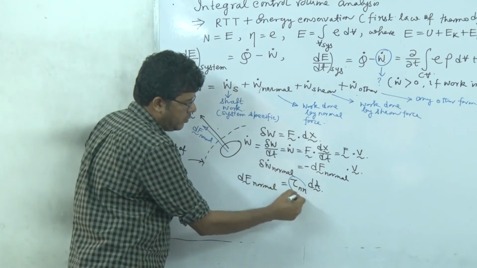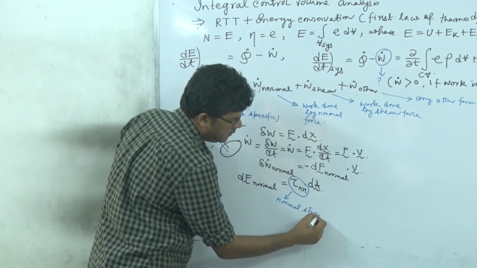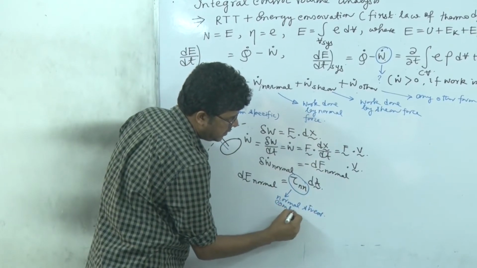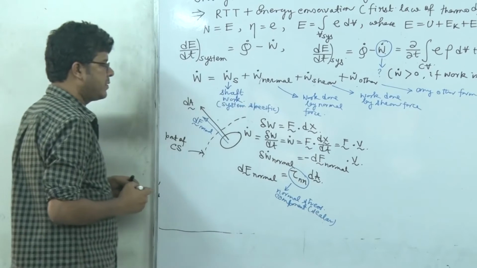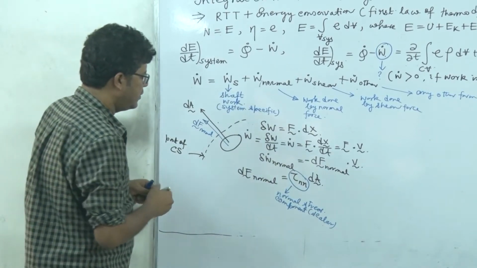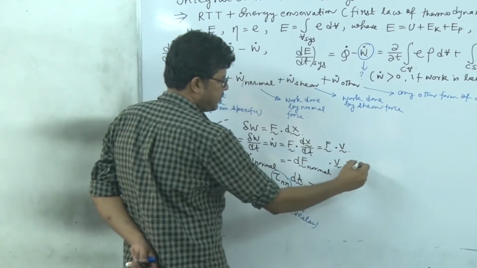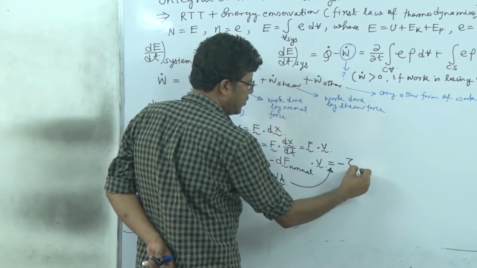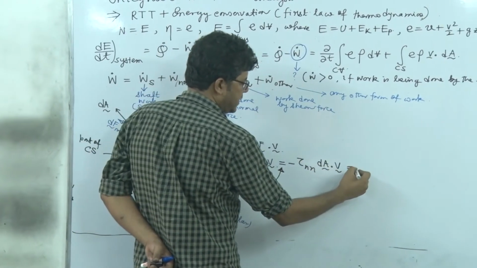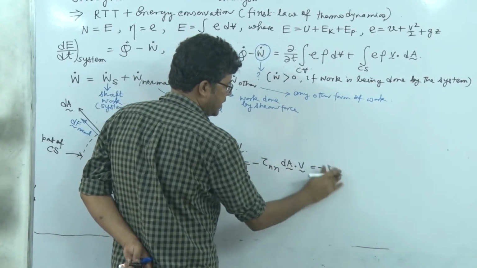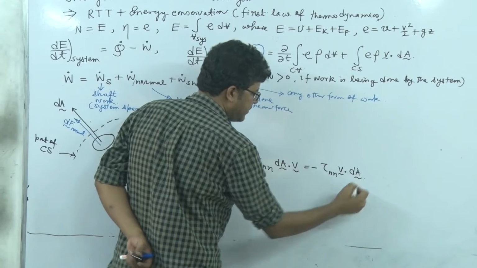And tau nn is the normal stress component, and that we will consider as scalar, right? So this becomes minus tau nn dA dot V, or alternatively, as the dot product is commutative, we can write minus tau nn V dot dA.